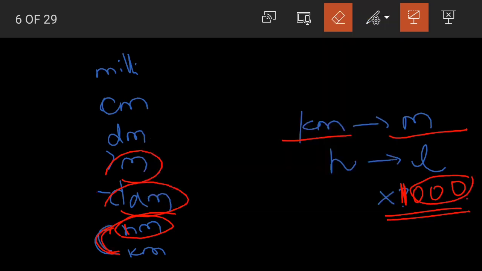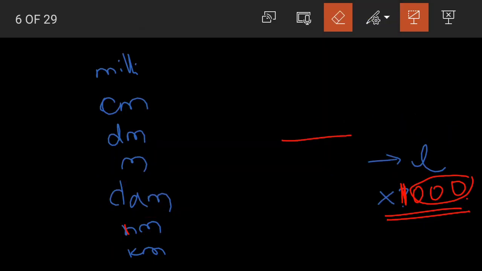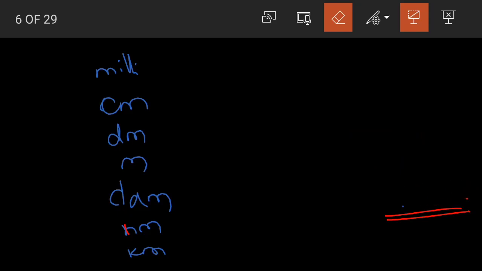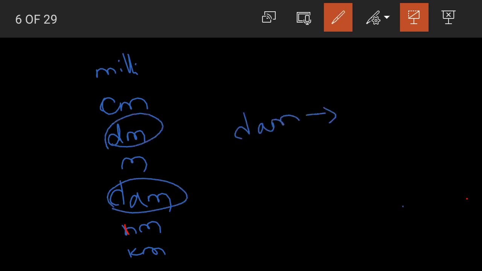Understood? Let us take another example. We'll understand this carefully because this is a very important topic. Children, you must be clear on how to convert the different units of measurement. Say we are converting decameters into decimeters. Again, a higher unit is converted into a lower unit of measurement, so we need to multiply.